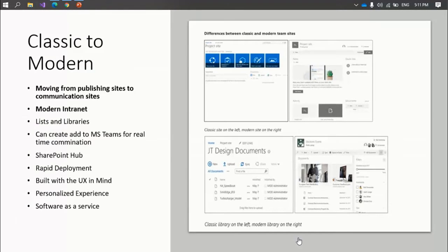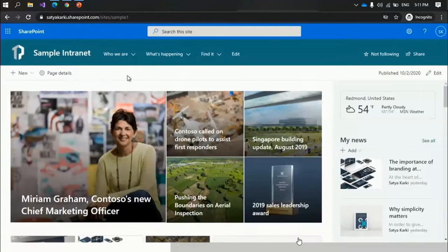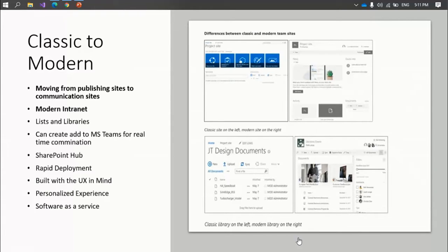Now, classic to modern experience. So Peter, I'd like to show you what modern UI looks like. This is one portal you have. This portal you can see, this is SharePoint. By default, the portals.